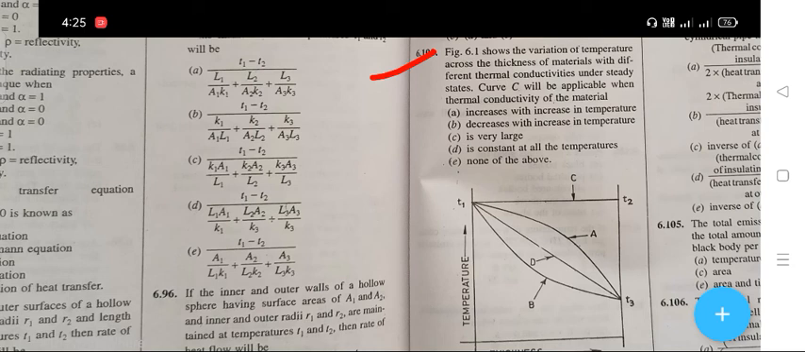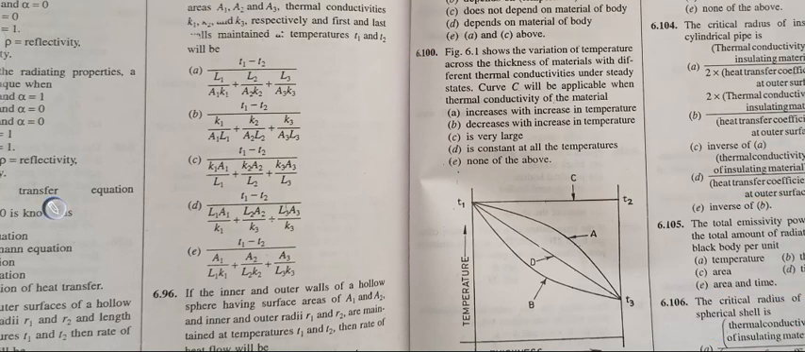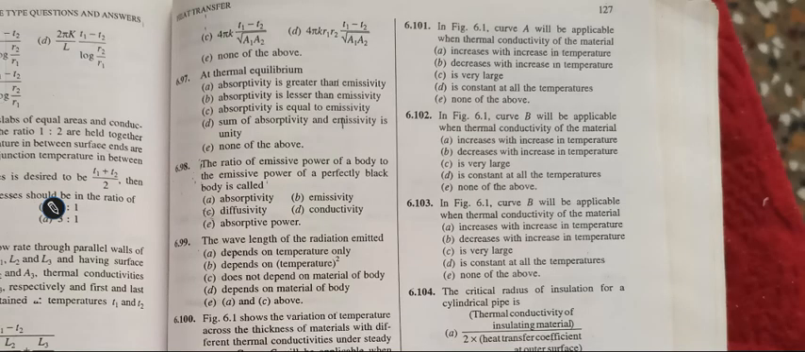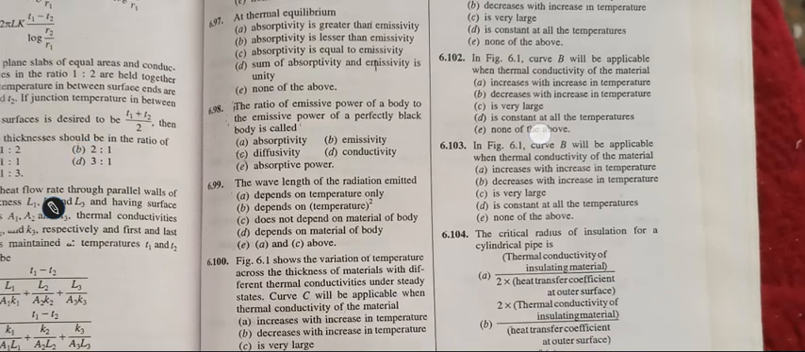Curve C will be applicable when the thermal conductivity of the material. The right answer is C, that is very large. The next question is, curve A will be applicable.